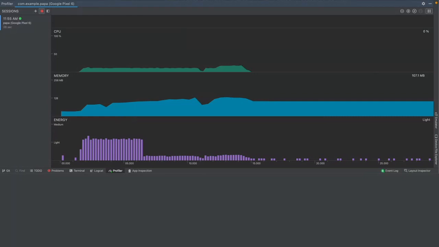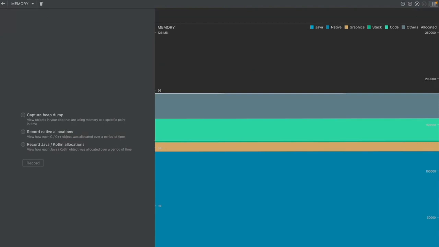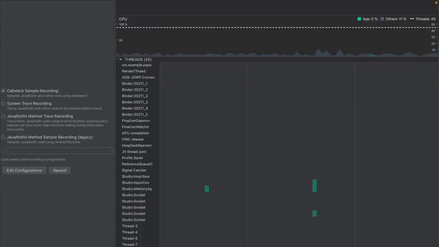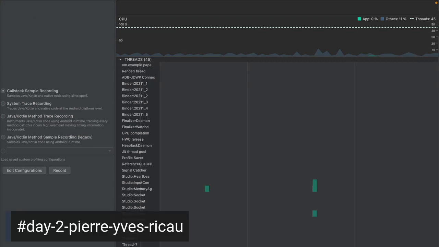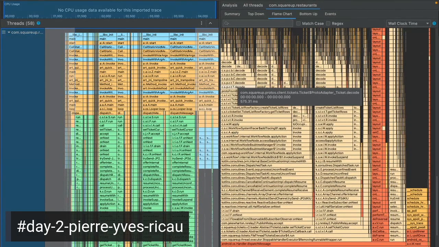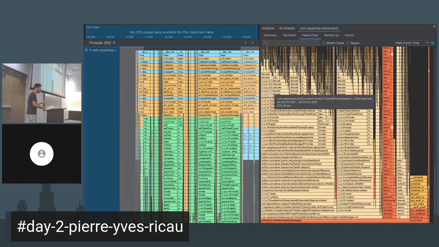So once you have that, you can look into other things like the memory profiler in Android Studio. You can capture a heap dump and investigate that. You can capture stack traces or sample traces and try to dive into the details. When you do that, it's really interesting to do a flame chart to understand how much time is spent respectively in each area. Highly recommend doing that after you've done Perfetto. First of all, because one of the reasons is Android Studio is so slow, it's really annoying to use. Perfetto is fast, it's really exciting. So I just recommend that just because it's so exciting to use.